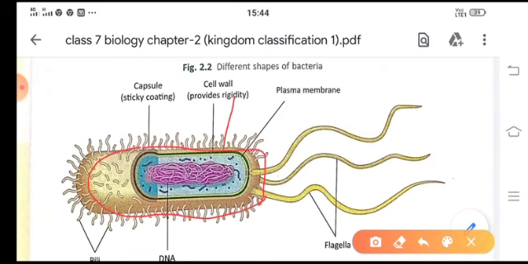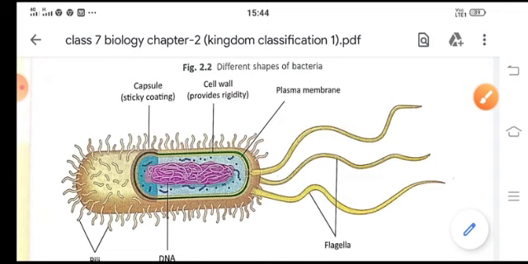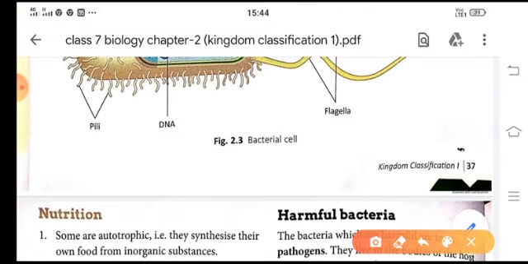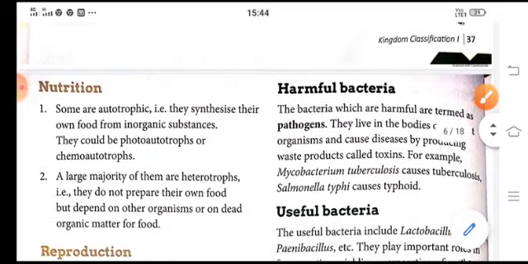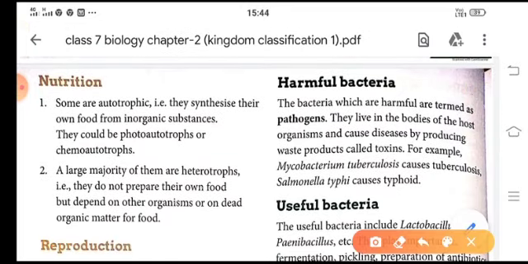Now the outer membrane of the bacteria is a cell wall which provides rigidity. Then inside the cell wall is the plasma membrane. Then as you see in the diagram, there is no defined nucleus. That means no nuclear membrane is there. This DNA is totally embedded in the cytoplasm. Okay. And now it has flagella. Now these projections are known as flagella, and with the help of these flagella, bacteria move, or these flagella help in locomotion of bacteria.